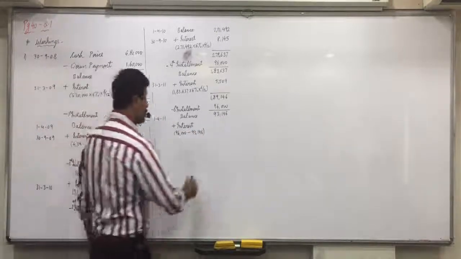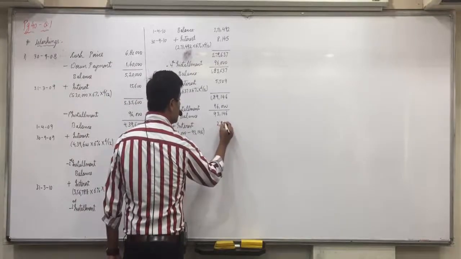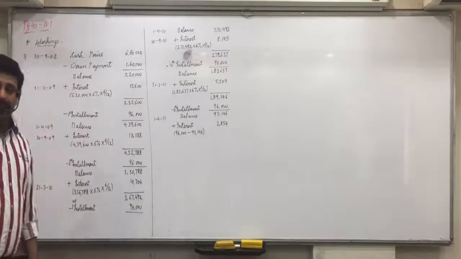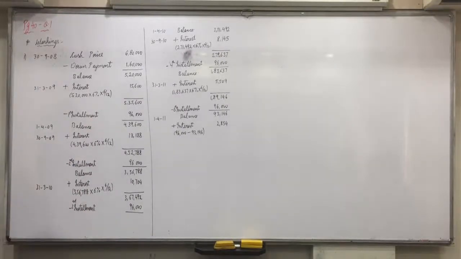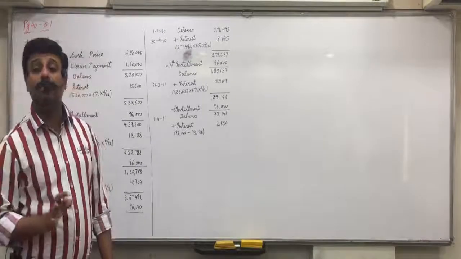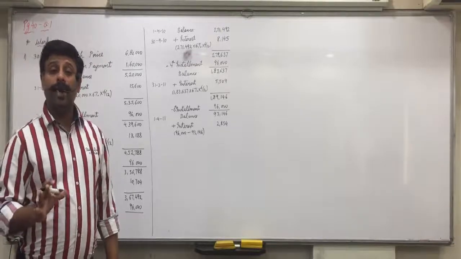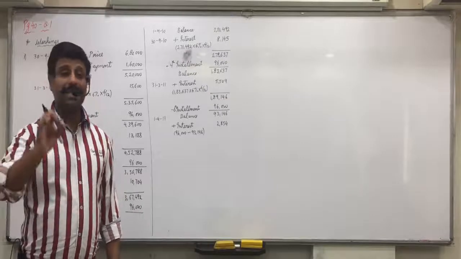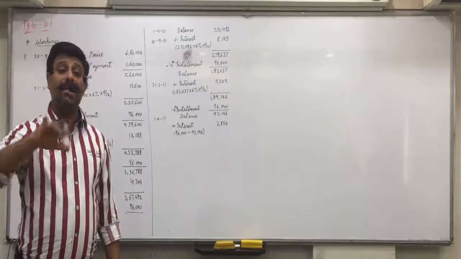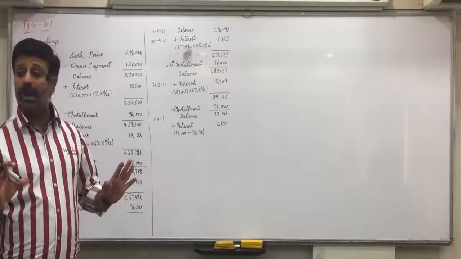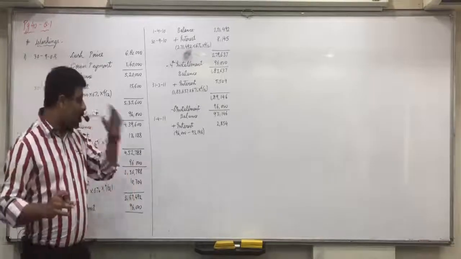What does it come to? 2854. Now you count it, what does it come? It comes slightly different. 93146 into 6% into 6 by 12 is 2794. We are paying 60 rupees more in the last installment. That is because of rounding of interest at various places. So in the last installment, if you count it, then balance will still remain 60 rupees. And as such, this is the last installment, so balance should become 0. So in the last installment, don't count the interest.